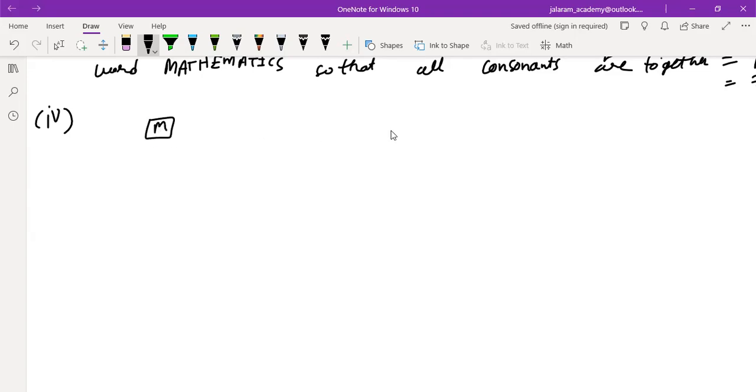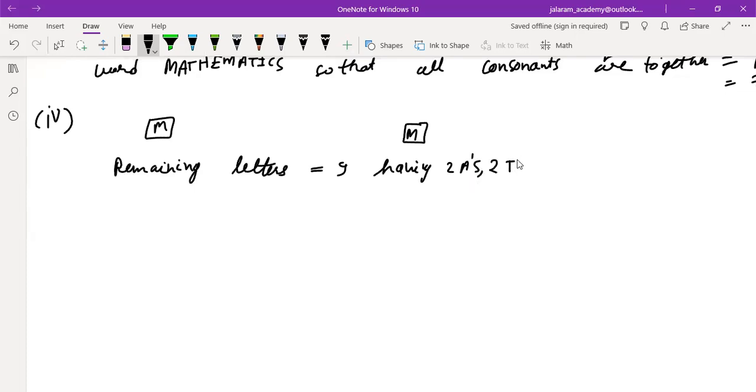So first letter is M, last letter is M, remaining letters 9, having 2 A's, 2 T's, and H, E, I, C, S. So number of ways of arranging these 9 letters, having 2 alike, and 5 different,